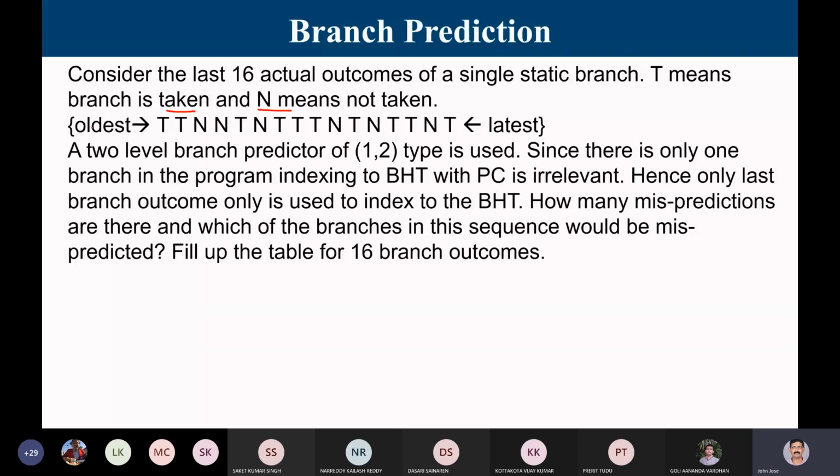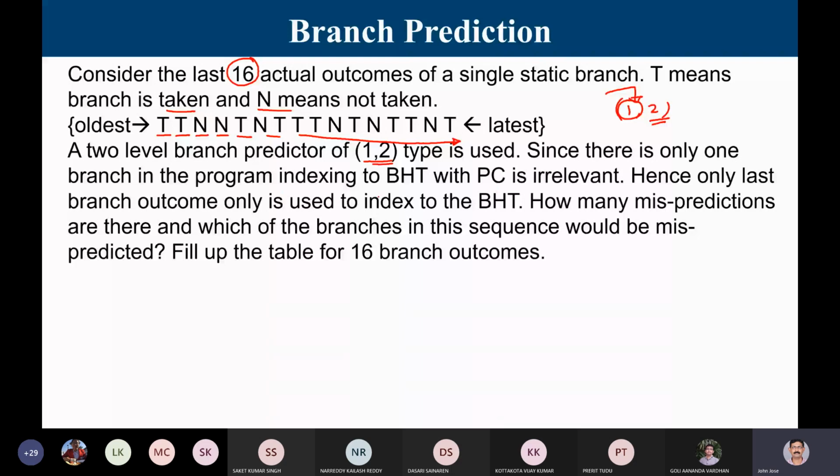That means this is the oldest one. The first time I execute, the branch was taken. Next time also taken. Third time not taken, then taken, not taken. So this is the outcome of this branch instruction when it was executed 16 times. Now I am using a branch predictor of 1-2 type. As I told you in the last class, 1-2 type means I look at the last one occurrence of the branch and I'm using a 2-bit predictor automata.